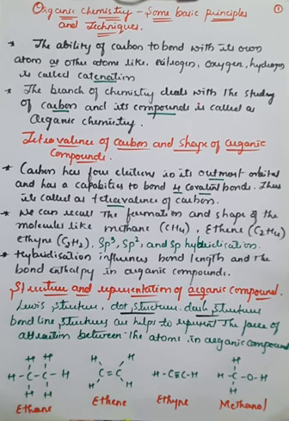If you take the example of ethene, the carbon-carbon is double bonded. Further, these two carbon atoms are single bonded with two hydrogen atoms. And in case of ethyne, the carbon-carbon is triple bonded, and one carbon is bonded with a single hydrogen, and the other is also bonded with a single hydrogen, that is with a single bond.